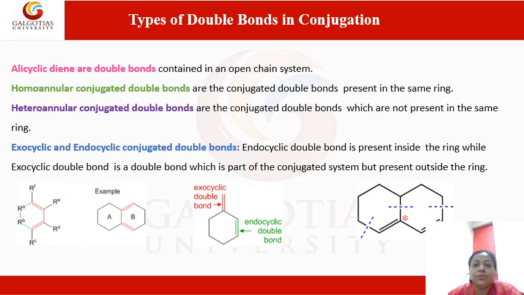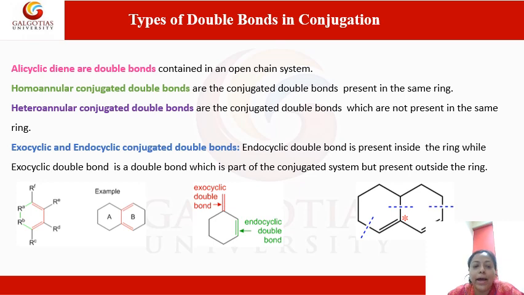Now, the different types of double bonds which can be used in conjugation: the alicyclic diene are double bonds which are contained in open systems. So, if you have an open chain compound containing two double bonds which are in conjugation, that is an alicyclic diene.